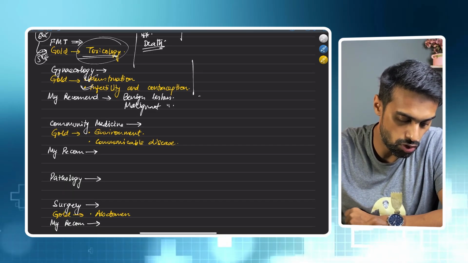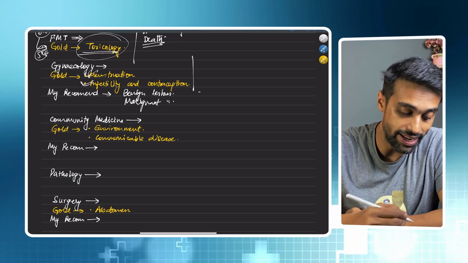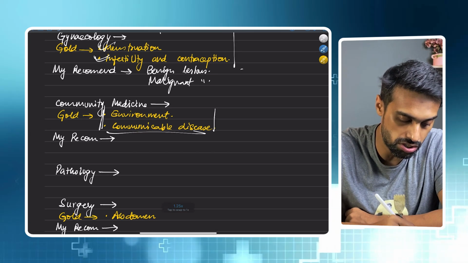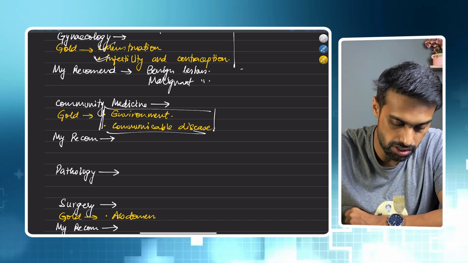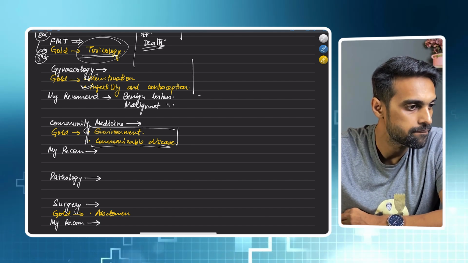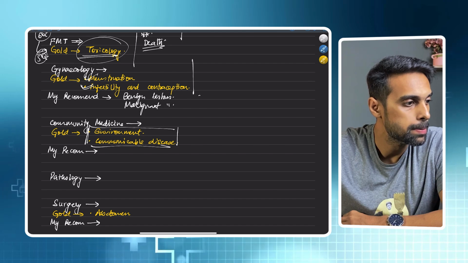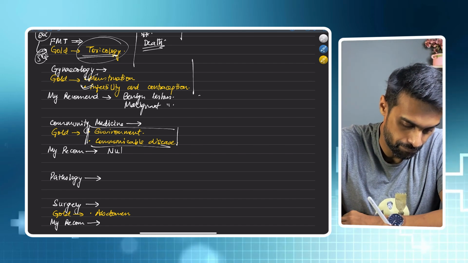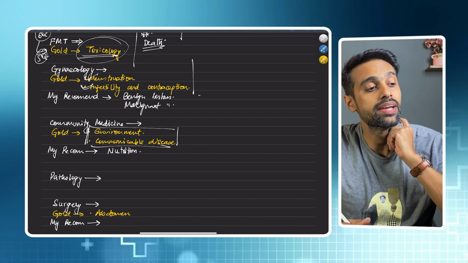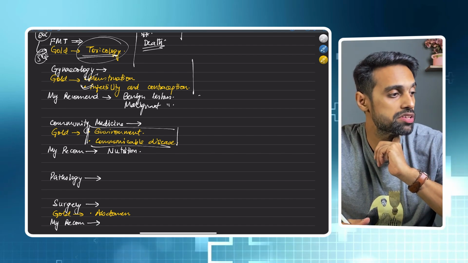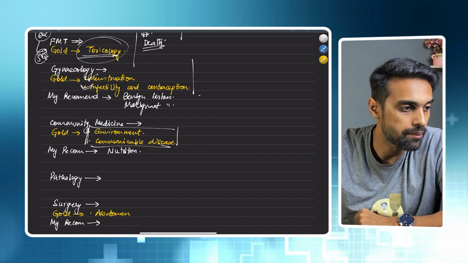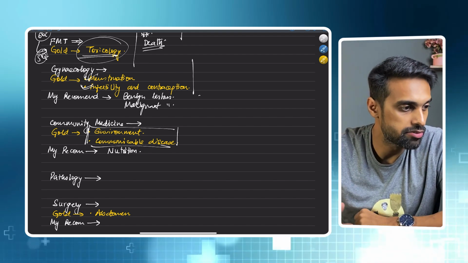Next, after gynecology, community medicine, two very important gold topics: environment, communicable disease. Every year you will find questions from environment and communicable disease. Also, few recommendations from my side. Go through this chapter, nutrition. In the past, in 2022, 2023, 2024, there was no question from this topic, nutrition. But in 2025, don't leave out this topic. Next, environment, I have already told.